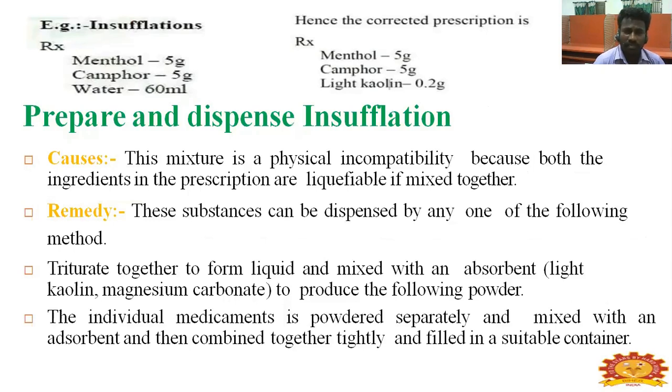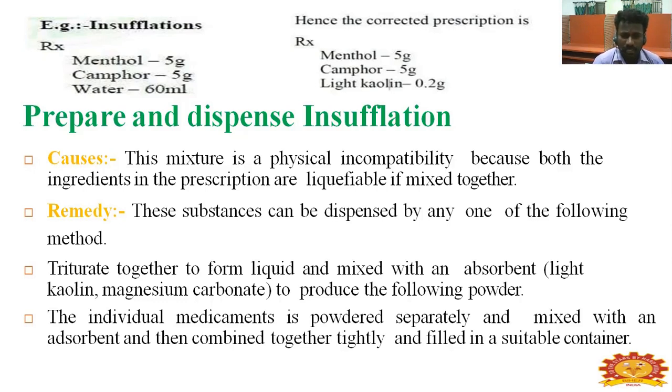Example of insufflation: the wrong prescription and the correct prescription. Menthol 5 gram, camphor 5 gram, and water 60 ml is the wrong prescription. The correct prescription is menthol 5 gram, camphor 5 gram, light kaolin 0.2 gram. Prepare and dispense insufflation. Cause: the mixture is physically incompatible because both ingredients in the prescription are liquefiable when mixed together.